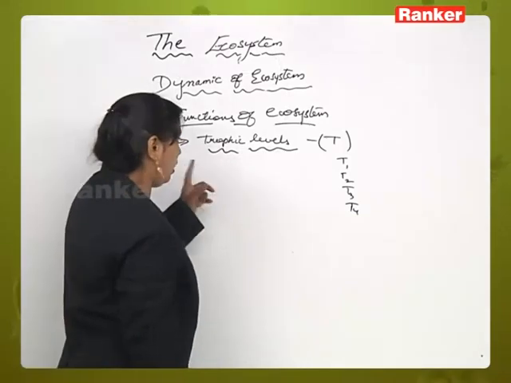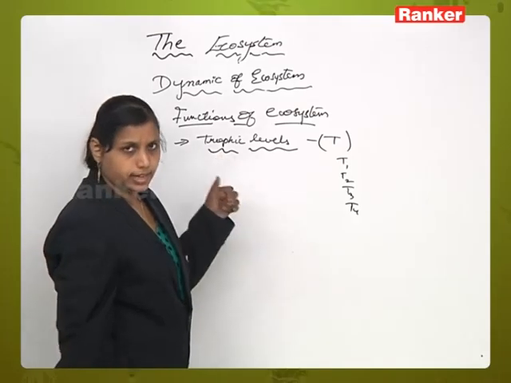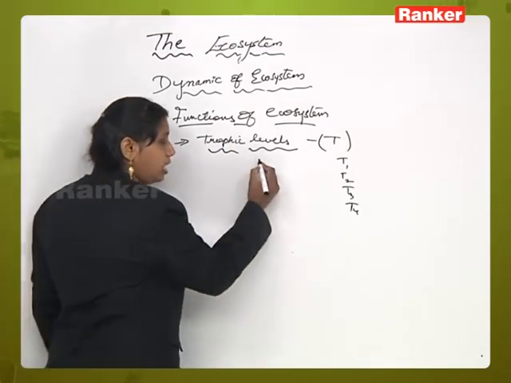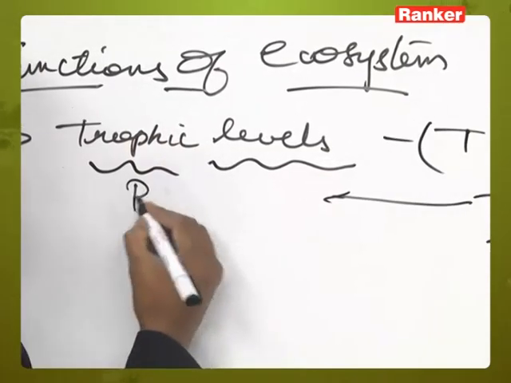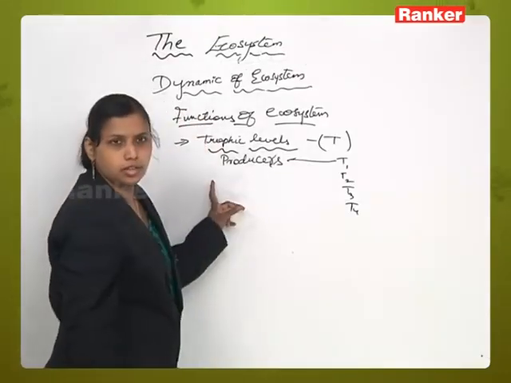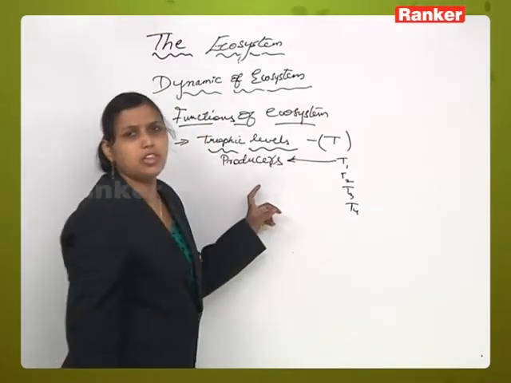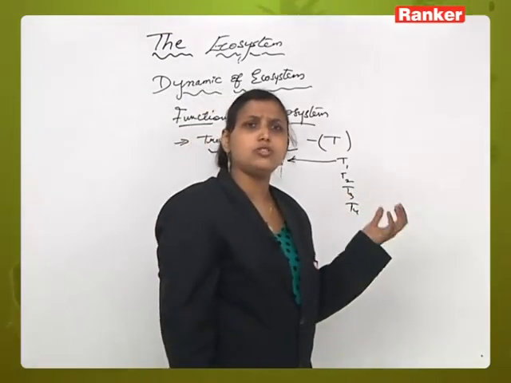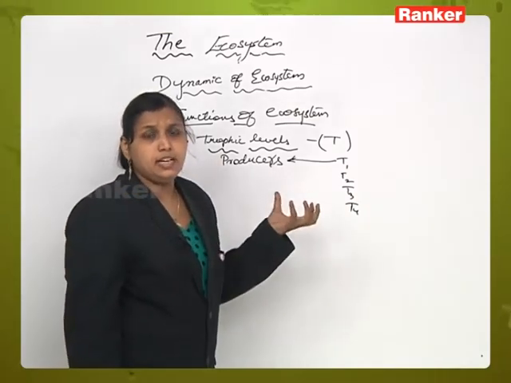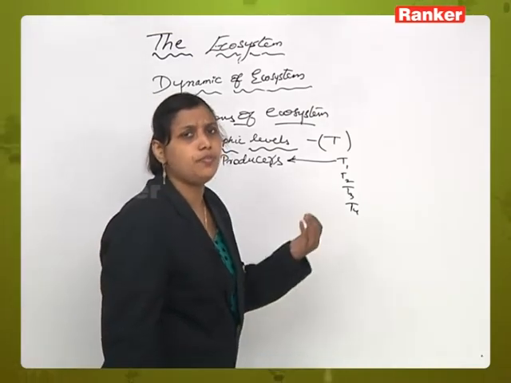Now in T1, there are all the autotrophic organisms which can prepare the food material. As we said, there are autotrophs in an ecosystem, having the ability to produce food materials. Those are also called producers. The trophic level T1 is nothing but a component consisting of all the producers. Producers are otherwise called autotrophs. What are autotrophs? Autotrophs are those organisms which have the ability to trap radiant solar energy and convert it into potential chemical energy to fulfill their food requirement.